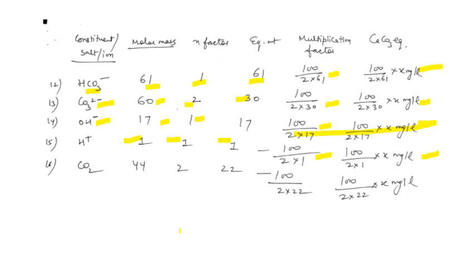And CO2 is very important to be taken into consideration in the calculation of hardness, because it forms carbonic acid. Its molecular weight is 44, and the N factor becomes 2 because it accepts 2 electrons in forming carbonic acid. So its equivalent weight is 22, and then its multiplication factor. So we have to keep in mind the multiplication factor of the hardness producing salt, and if the strength is given, you can easily calculate the hardness of the water.